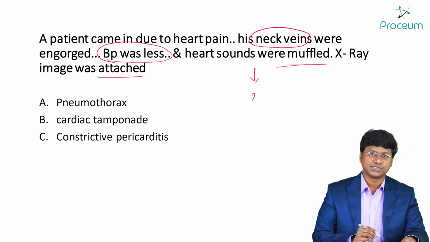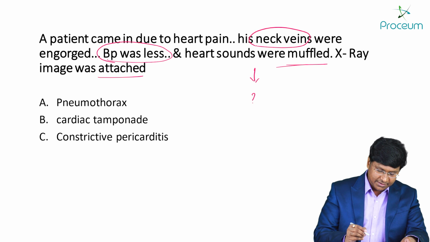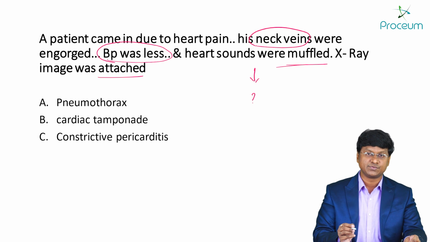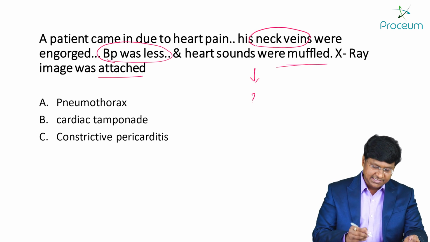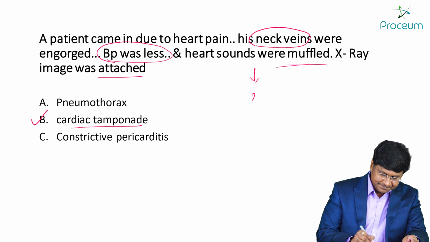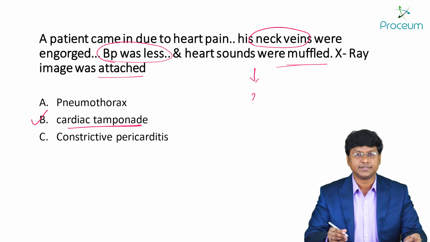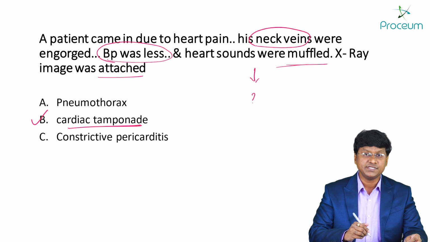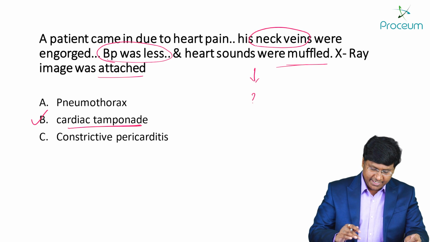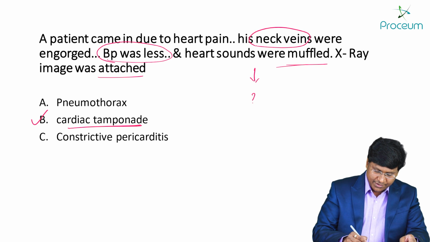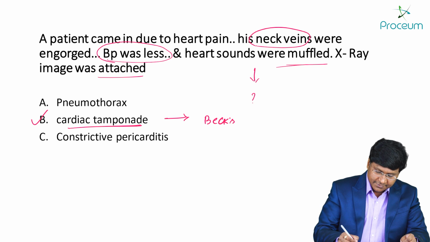Now, what is the diagnosis? The options given to you are pneumothorax, cardiac tamponade, and constrictive pericarditis. The answer to this particular question is cardiac tamponade. In cardiac tamponade you have a triad, and what is that particular triad called? Beck's triad.